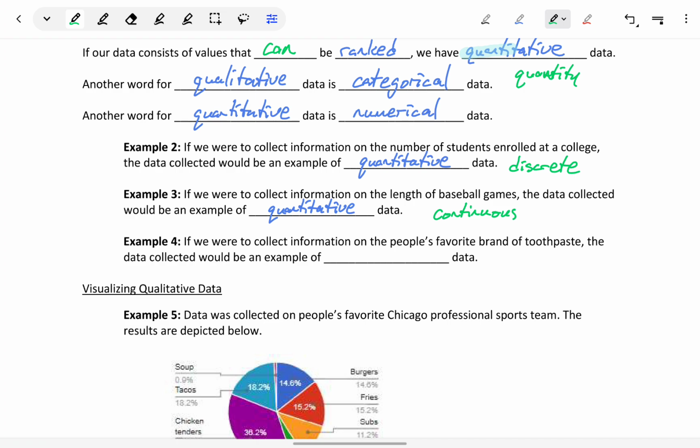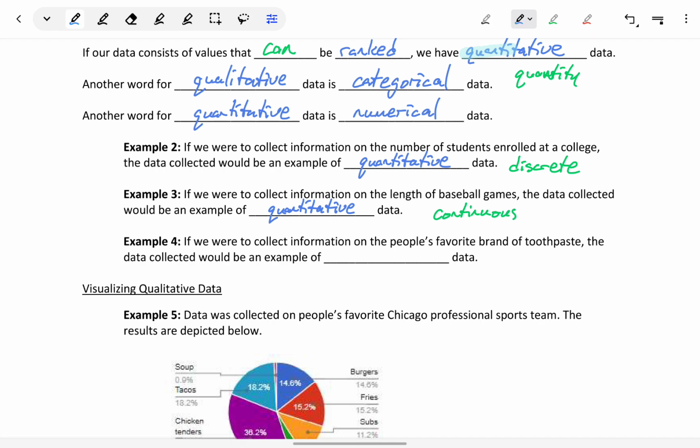which in terms of the length of a baseball game doesn't really maybe seem to matter much, but if we were talking about timing a race, races, especially at the Olympic level, could often come down to tenth of a second, hundredth of a second differences. So continuous data is where there aren't these hard numbers. We have the values in between that we can consider as well. Versus in example 2, we can't have a fraction or a decimal component of a student.